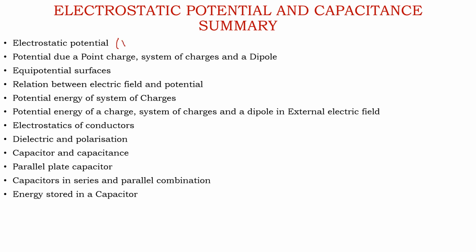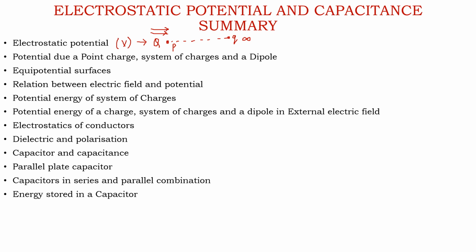This electrostatic potential is denoted by V, and it is given for a system where there exists a charge Q and some charge which is brought from infinity to that particular point where the charge Q exists. The energy required to do so, and the work required under the electric field of this capital Q charge, is termed as electrostatic potential.